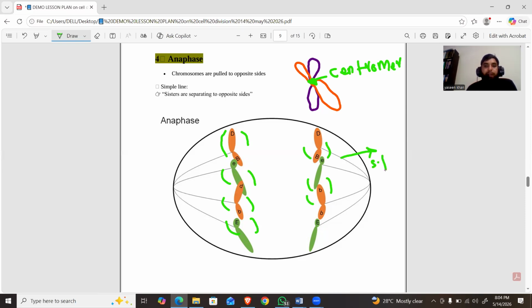This is the spindle fiber. So in anaphase, the chromosome splits at the centromere. Half the chromosome moves upward and half moves downward. In other words, half the chromosome moves to one pole and half moves to the other pole.